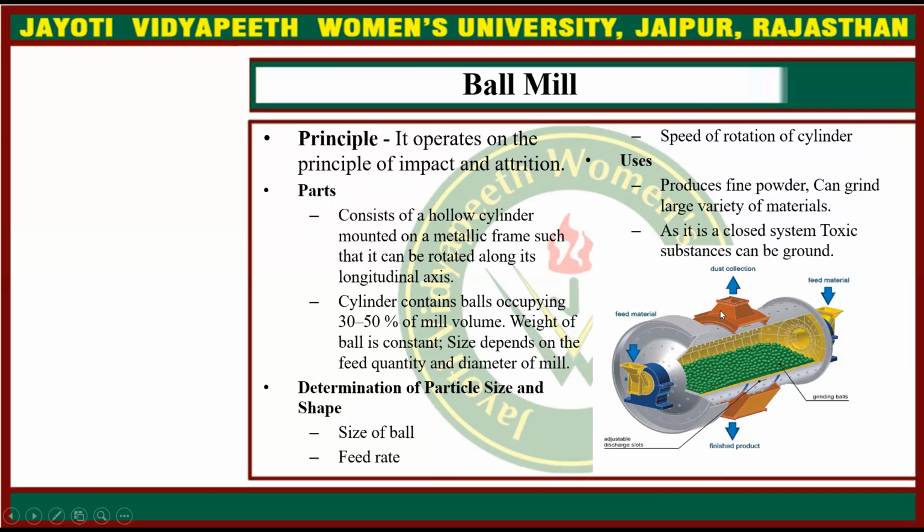Like dust is collected from this passage, feed enters the system by this passage, and feed material is also a two-way process. Adjustable discharge slots. The finished product comes out from this, and these are the grinding balls, by which the force is applied on the food material.